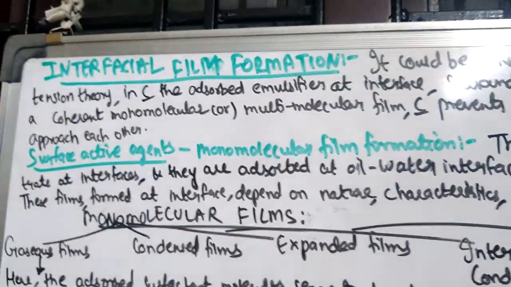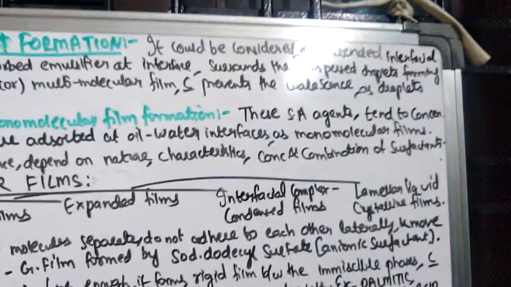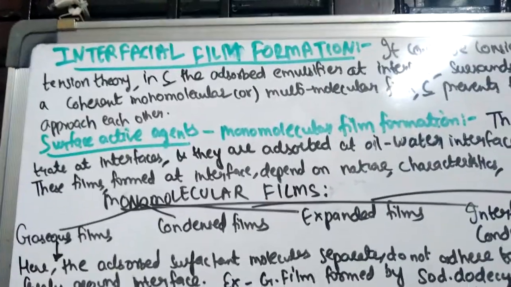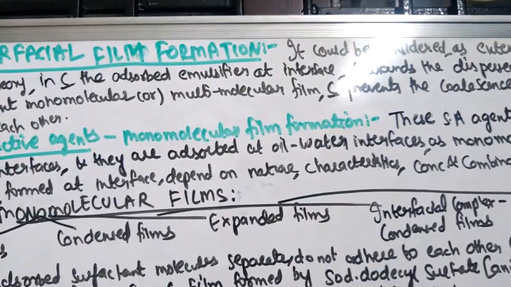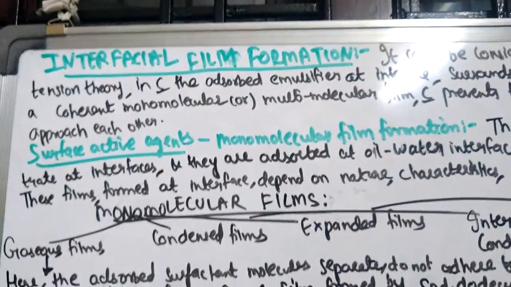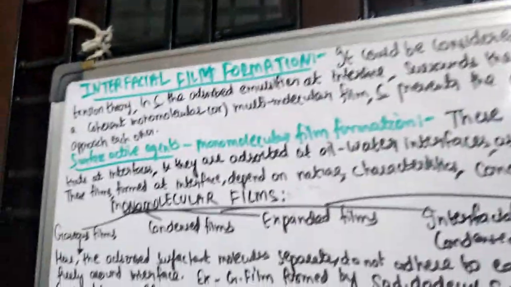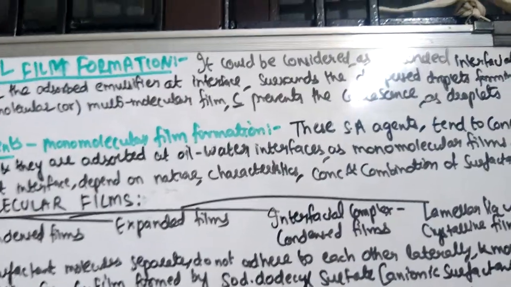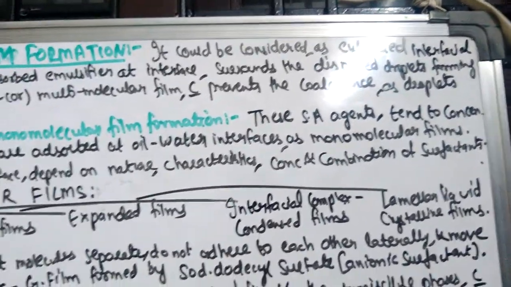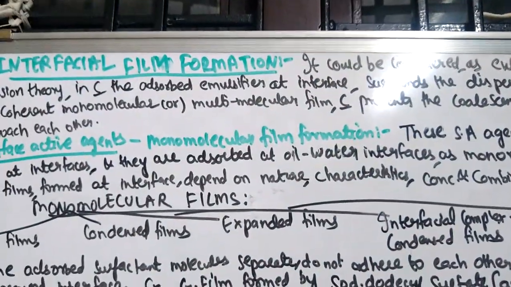Next, coming to interfacial film formation. It could be considered as an extended interfacial tension theory. We have discussed interfacial theory, right? So this is considered as extended interfacial tension theory, in which the emulsifying agent is adsorbed at the interface. That emulsifying agent surrounds your dispersed particles, forming a coherent monomolecular or multimolecular film.